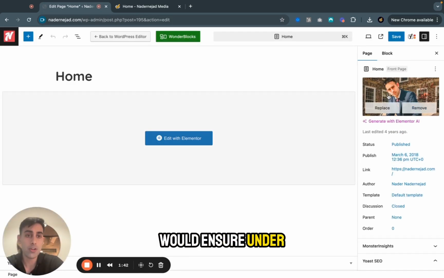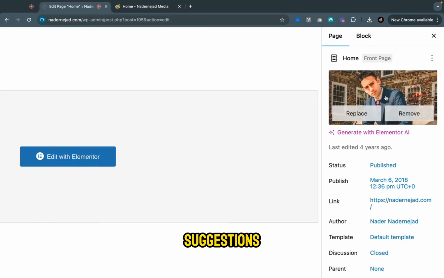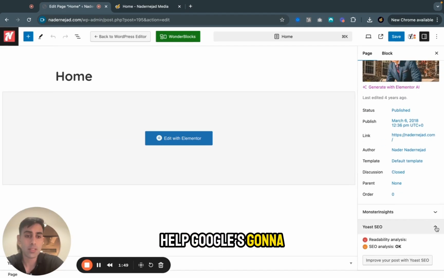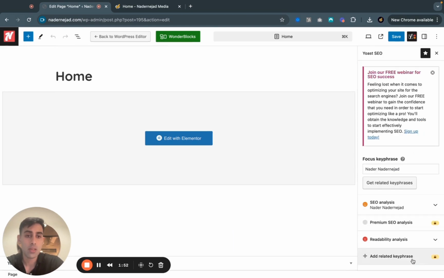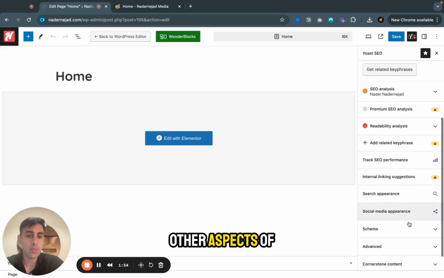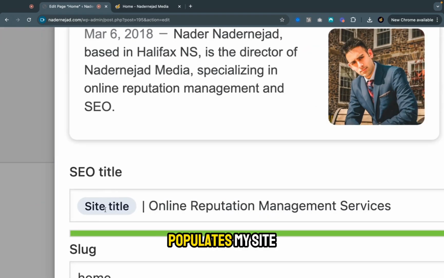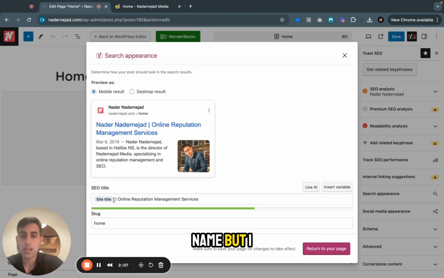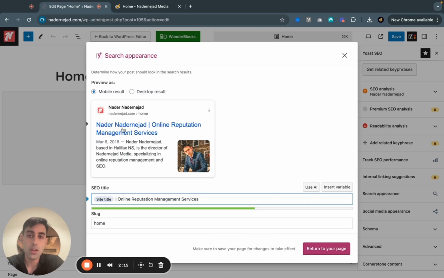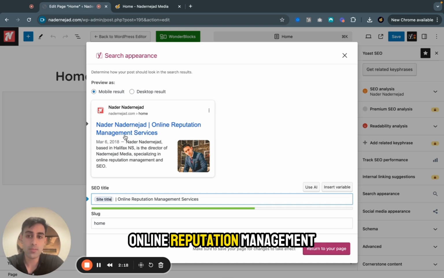So I would ensure under WordPress, now you can use anything, I'll give you some suggestions, but under WordPress, I would have an image. So that's going to help. Google's going to say, great, you have an image. Now, if I want to go into other aspects of SEO like the search appearance, I would make sure that my name appears first. This is called the H1 tag. Now, it automatically populates my site title, which is my name, but I could also erase that and just simply write my name. I want you to put your brand name that you want to rank for first. So I put Nadernejad, Online Reputation Management Services.